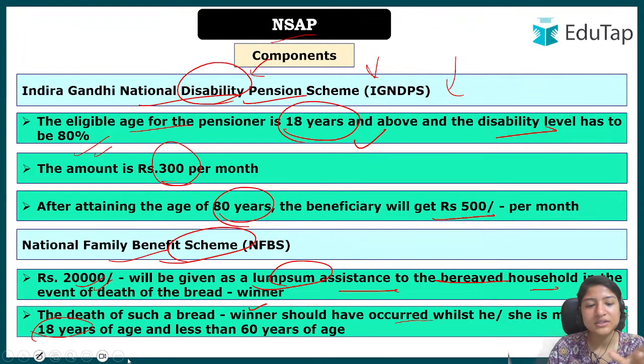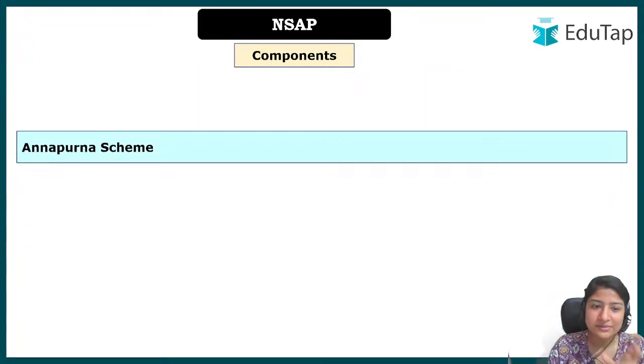So in that case the breadwinner should be of the age between 18 to 60 years. Okay, I hope there's no confusion till yet. We'll just quickly revise once we do the last one.